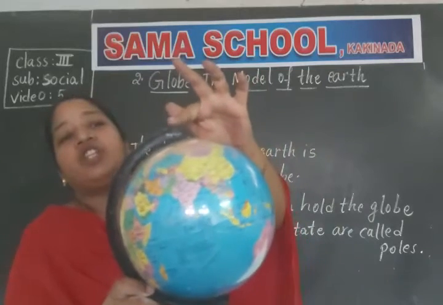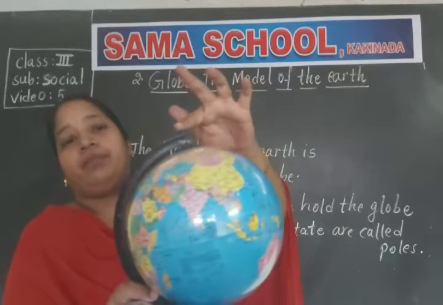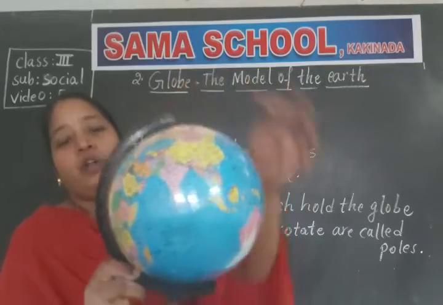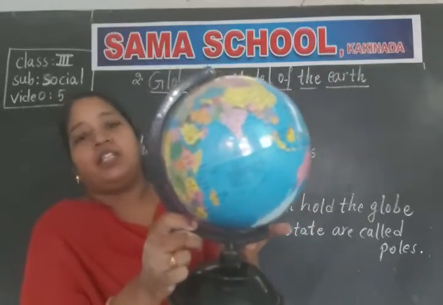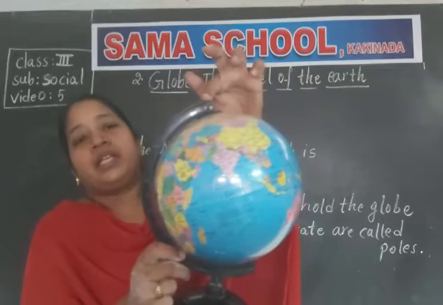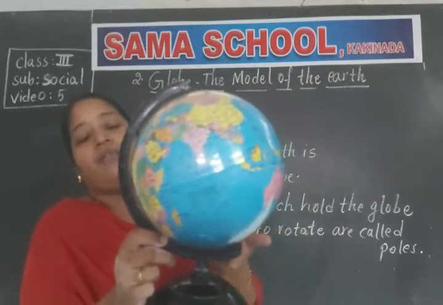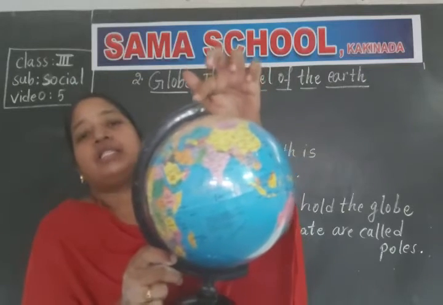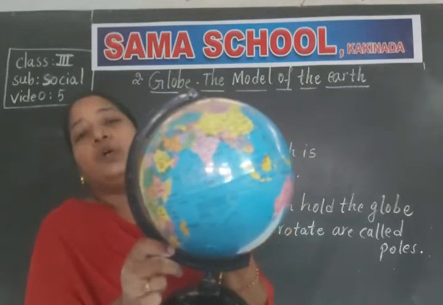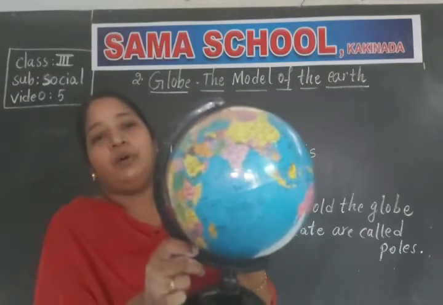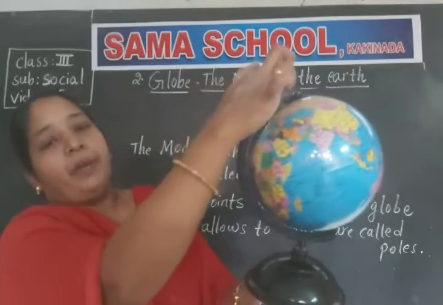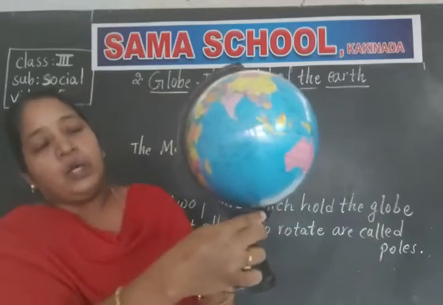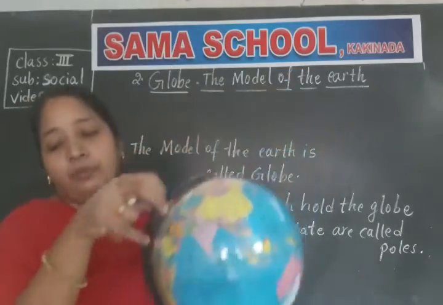And the pole which is present on the top of the globe is the upper pole. This is the upper pole and this is the lower pole. Clear children? One pole is present at the upper position and one more pole is present at the lower place. So the upper pole is called North Pole and the lower pole is called South Pole. Clear children?